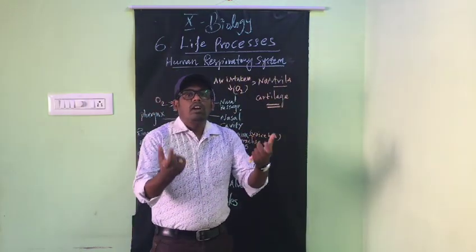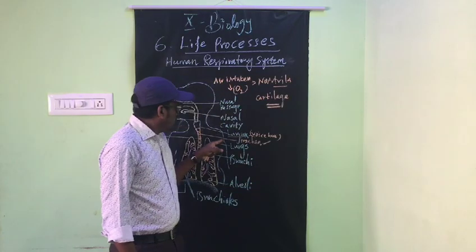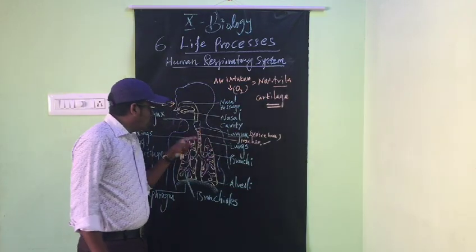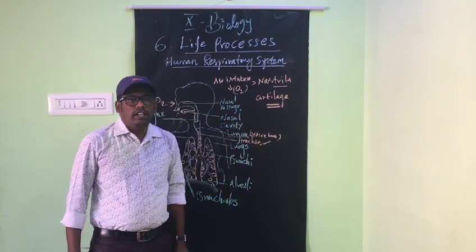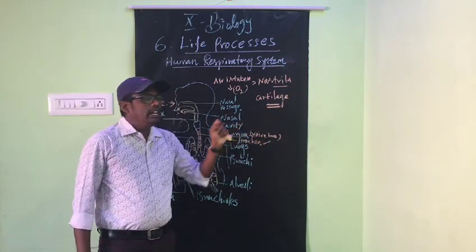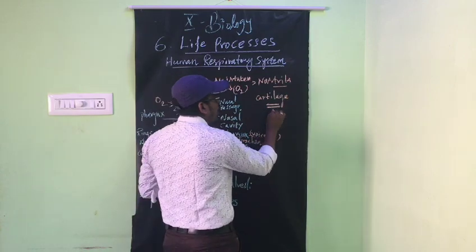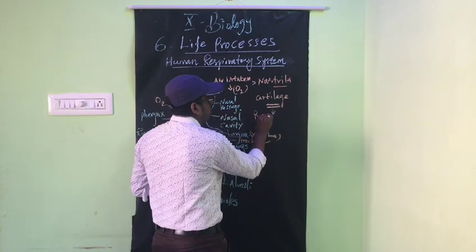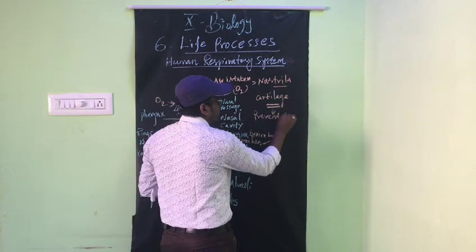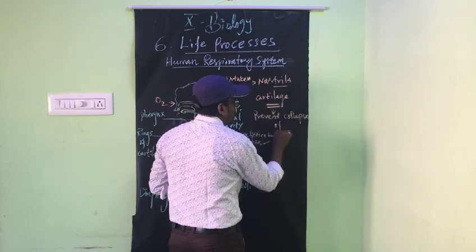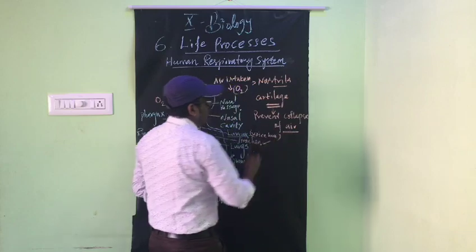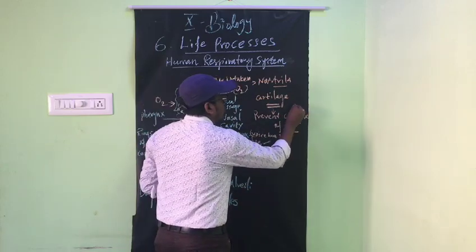But it does not happen, because the trachea is made up of the connective tissue cartilage. The cartilage prevents the collapse of the air passage. Very important.